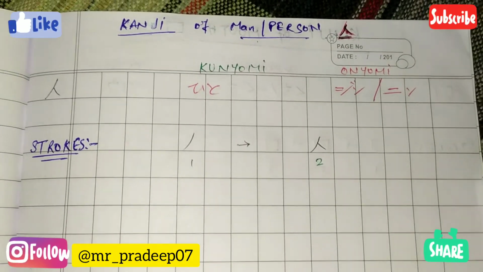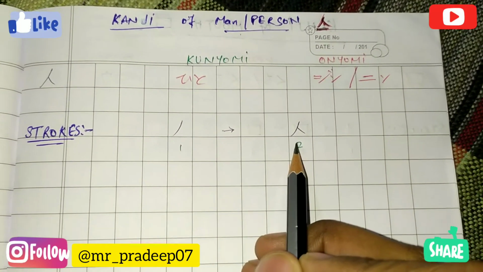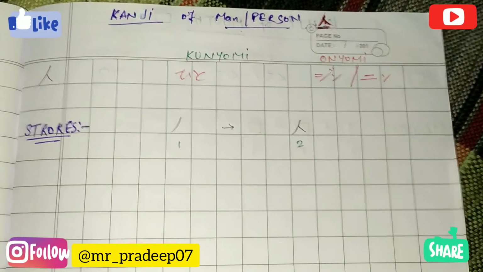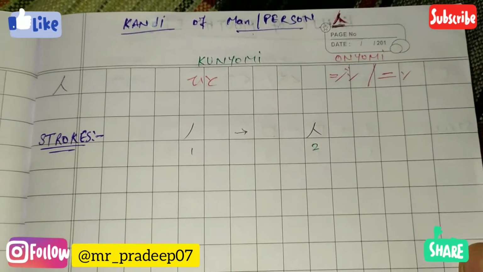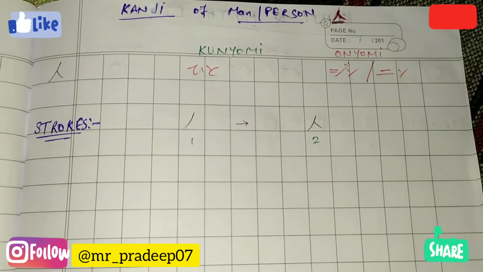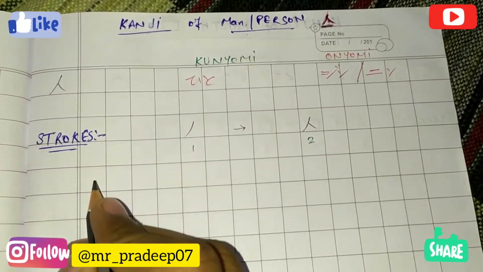This kanji has 2 strokes. We have already shown it in this video. You can see, this is the simplest kanji I have ever seen. Let's start with the practice.